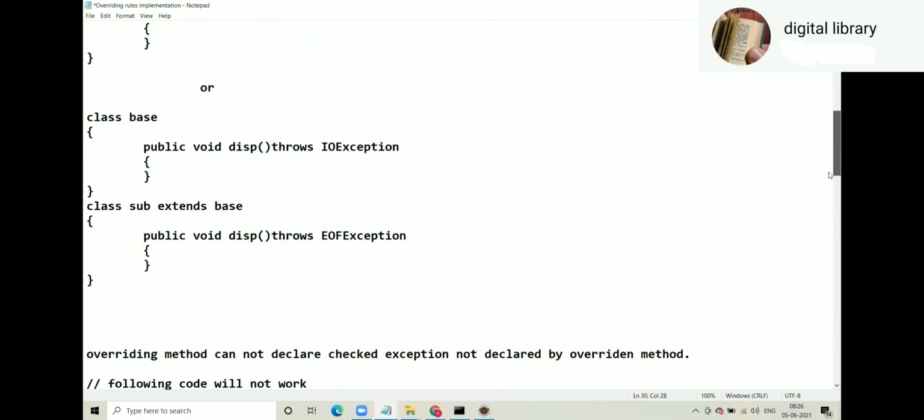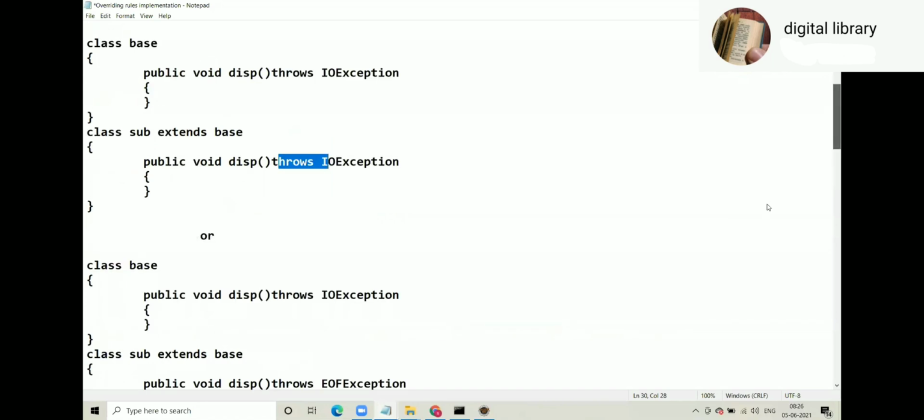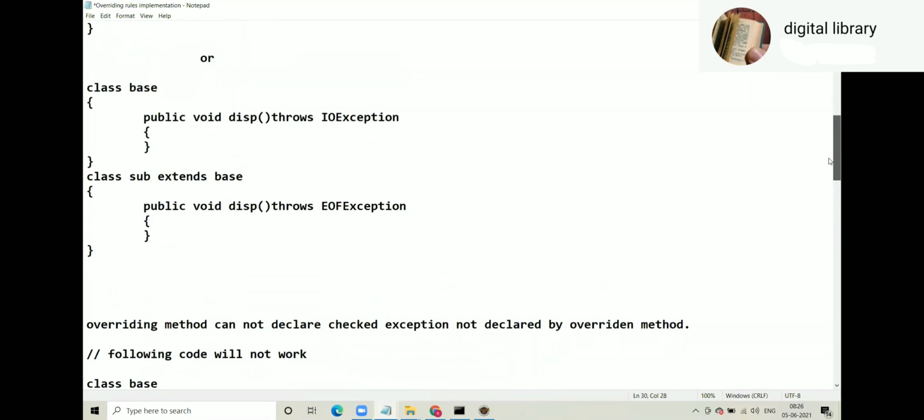Or overridden method declares IO exception. Overriding method declares EOF exception, which is a child of IO exception. That is also fine. So as per rule number B, overriding method can declare same check exception declared by overridden method, or overriding method can declare subtype of exception declared by overridden method.